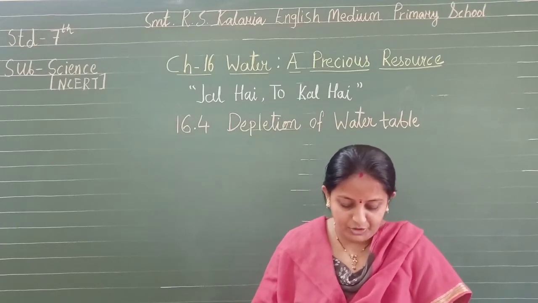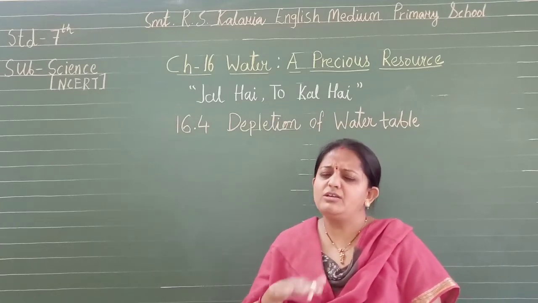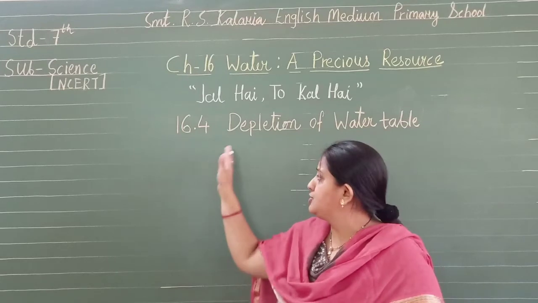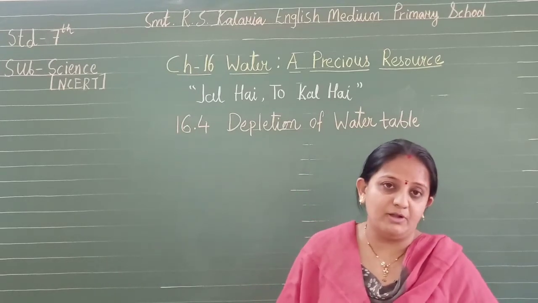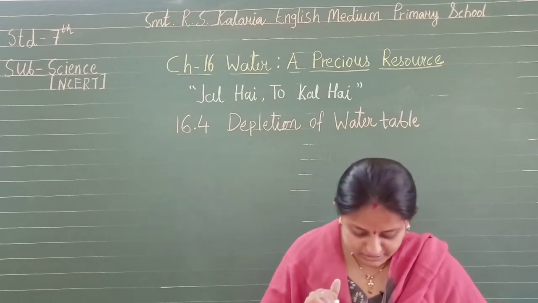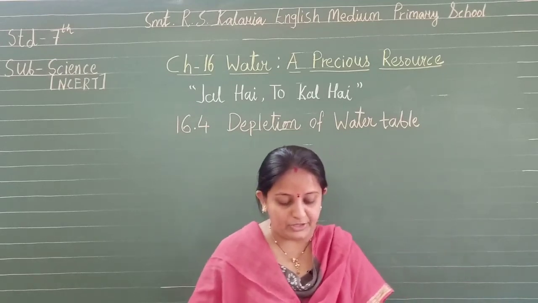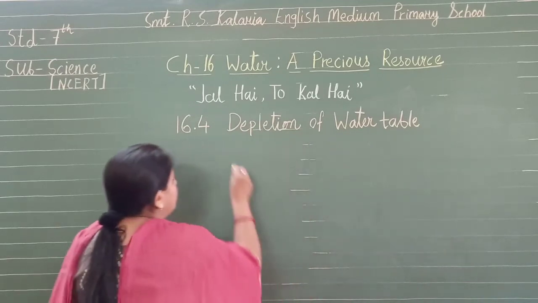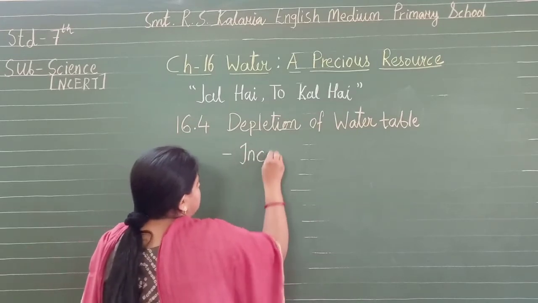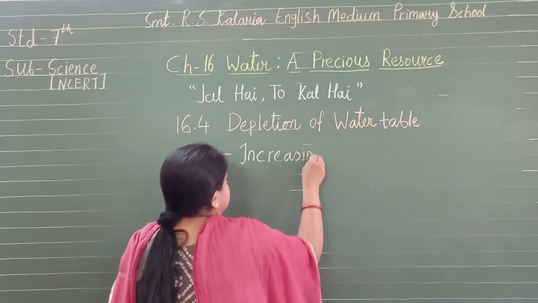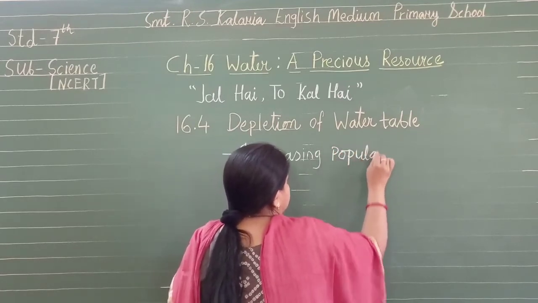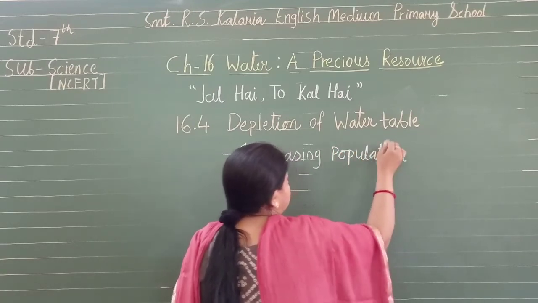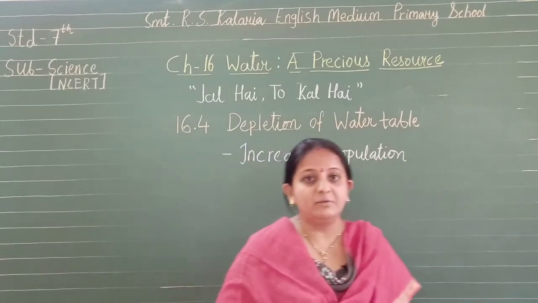So this may happen due to many reasons. There are various reasons behind the depletion of water table. So let's understand the various factors which are responsible for the depletion of water table. The very first one is increasing population. We know increasing population. Now what is this? Increasing population means ultimately needs water.